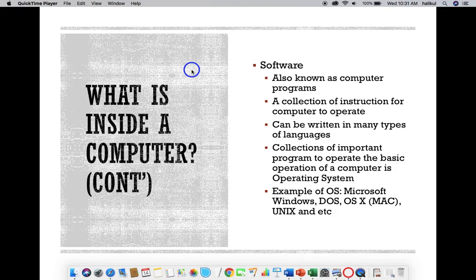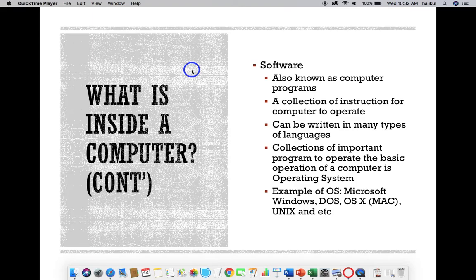What is inside a computer? Okay, all of us know this is the inside of a computer. One of it is software. Okay? Because as we learn programming, of course, we deal with the software. Let's look at what software is. Software is known as a computer program. Also, it's a collection of instructions for the computer to operate.